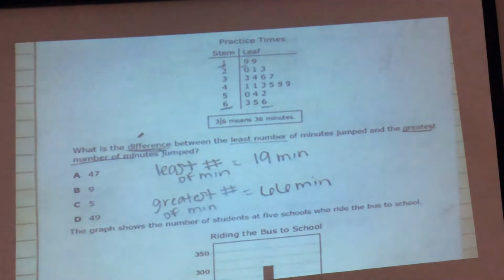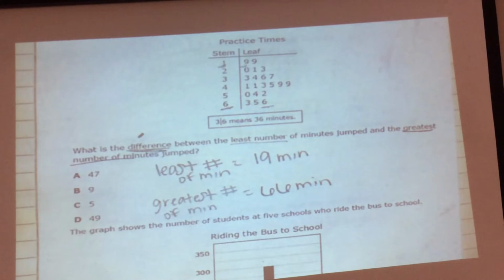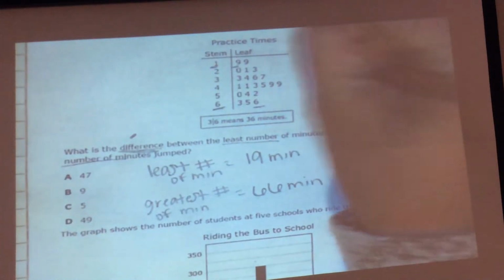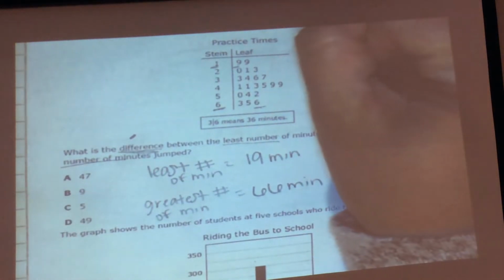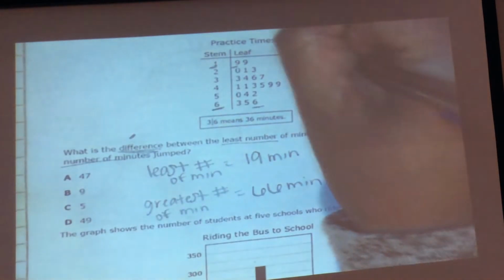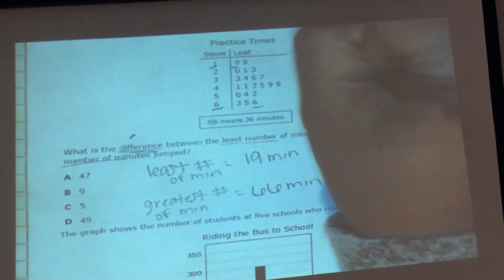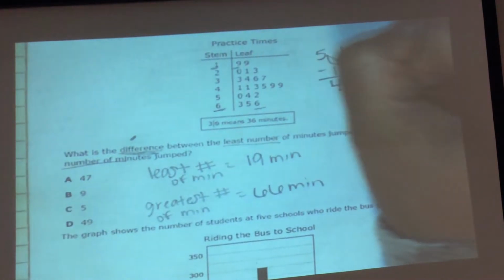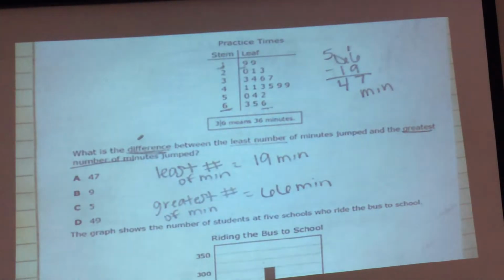When I subtract these, can I do 19 minus 66? No. Now what am I going to have to do? 66 minus 19. My answer is what? 47. 47 minutes.